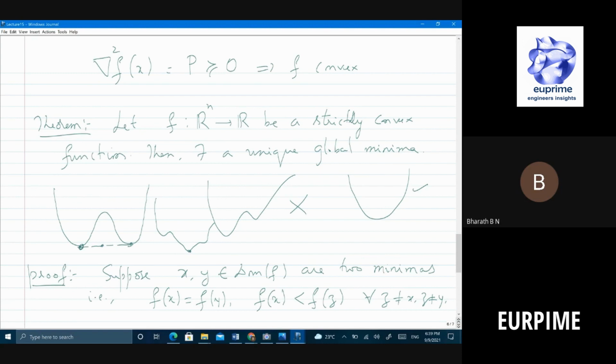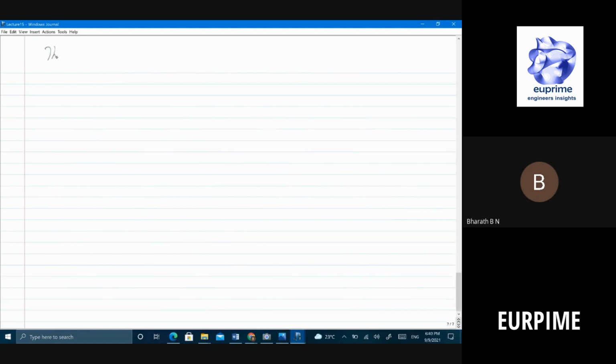So I take a convex combination of x and y, right? So then f of lambda x plus 1 minus lambda y is definitely, remember this is important, strictly less than, it's strict convexity, lambda f of x plus 1 minus lambda f of y. You agree? But what is f of x and f of y? What is the relationship? Equal, right?